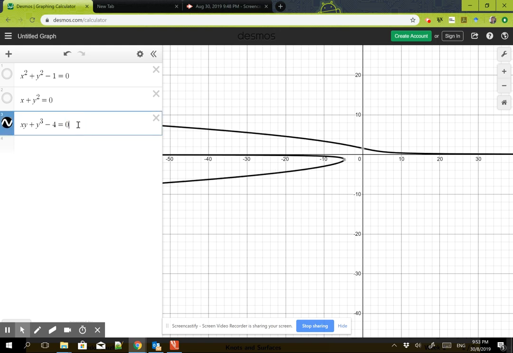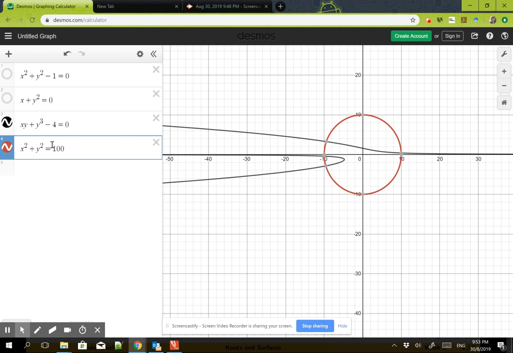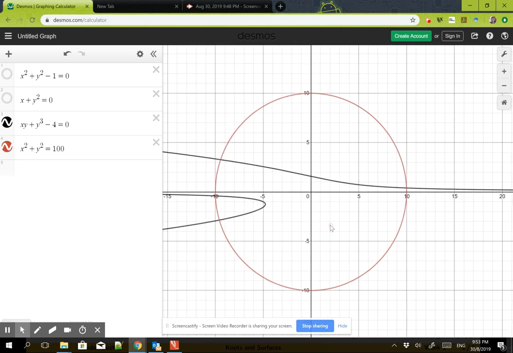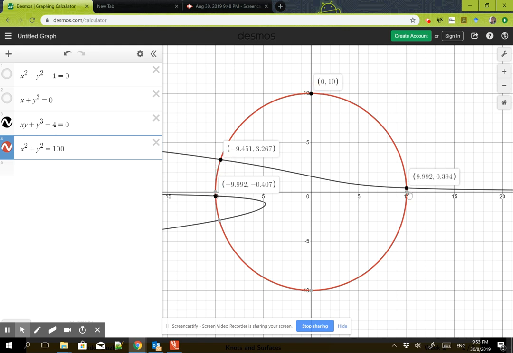maybe x squared plus y squared equals, I don't know, 100. Now, if you look at the intersection of two polynomials, then this is also Zariski closed. The set of simultaneous solutions of two polynomial equations is going to be, of course, a collection of a few points.